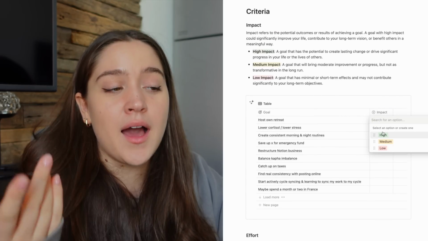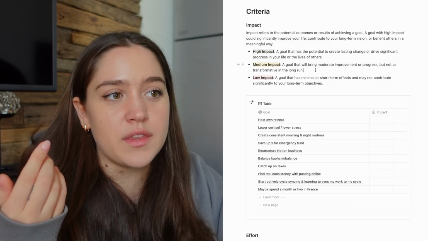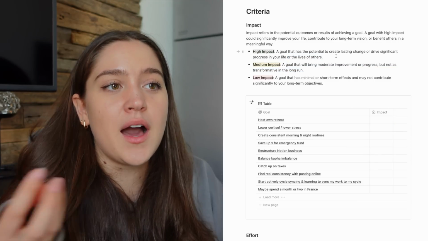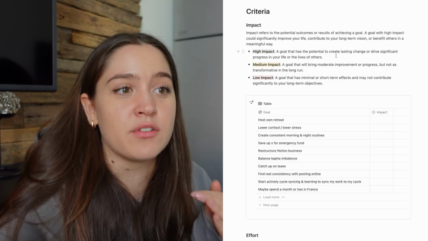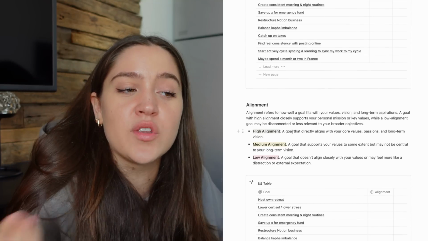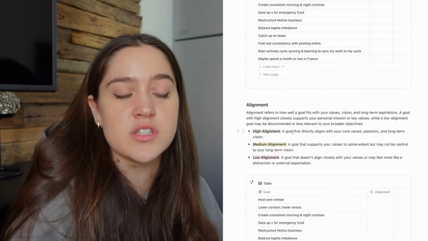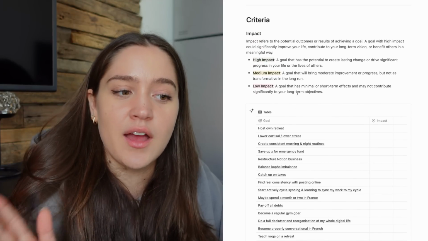Basically, we're going to be giving each goal its own score. For example, high impact on my life, medium impact, low impact, and you can see here as well what that means for each thing. A high impact goal is a goal that has the potential to create lasting change or drive significant progress in your life. Whereas a high alignment goal is a goal that directly aligns with your core values, passions, and long-term vision. So we're going to judge our goals based on these criteria, and then I'll get back to you.